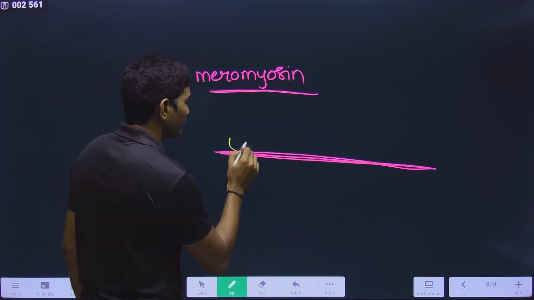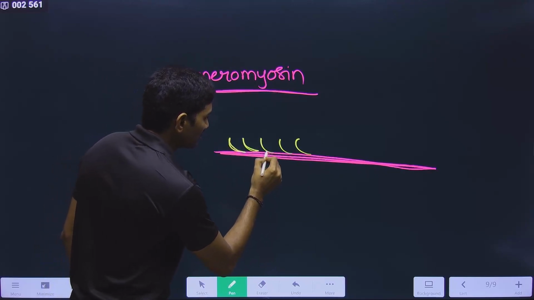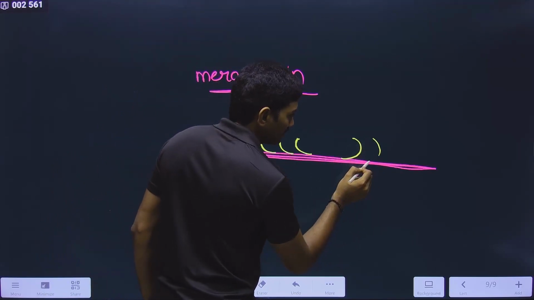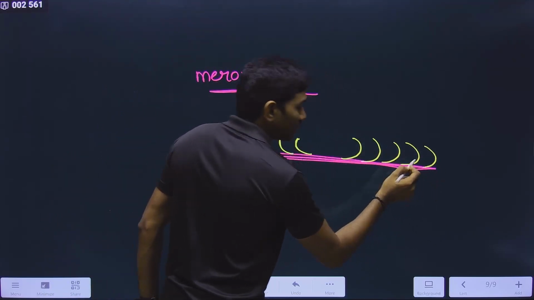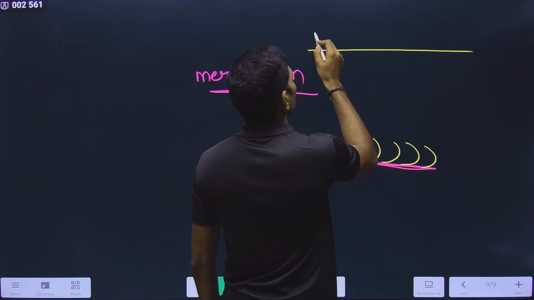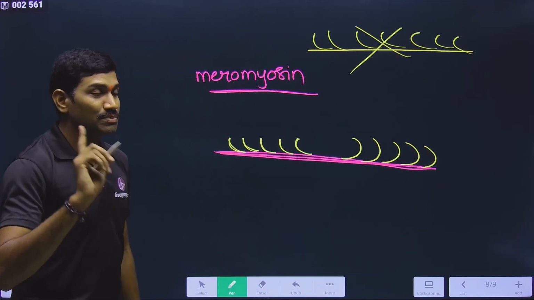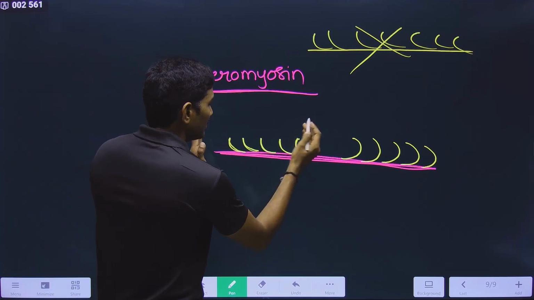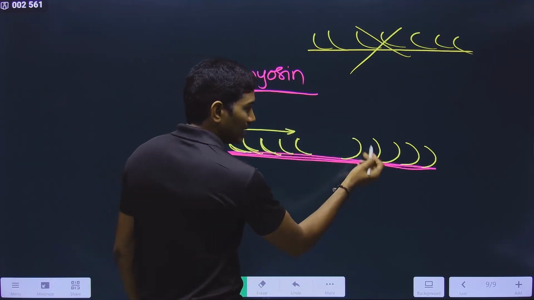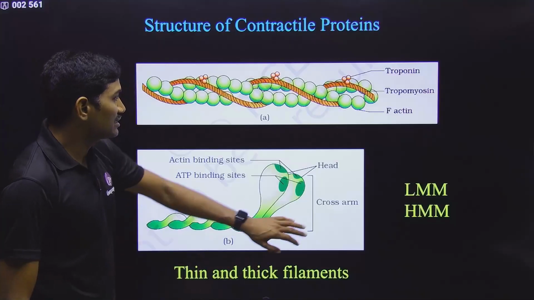Observe carefully. Observe the direction here. I am drawing it towards this, like this. And suppose this is the center. And here they are positioned like this. You need to understand this direction also. Some students, suppose this is the myosin, think that it is always like this. No, it is not like this. Please observe carefully. This side they are like this, so that they can pull the thin filament in this direction. So please observe these things very carefully.